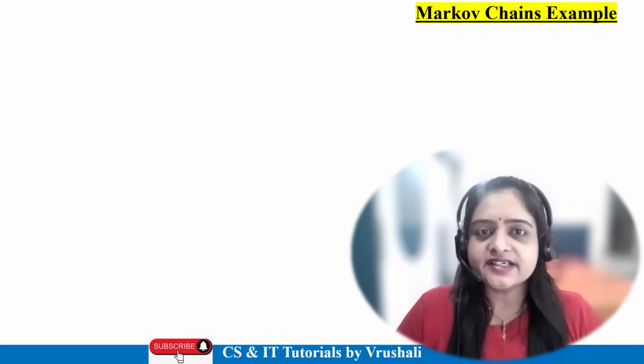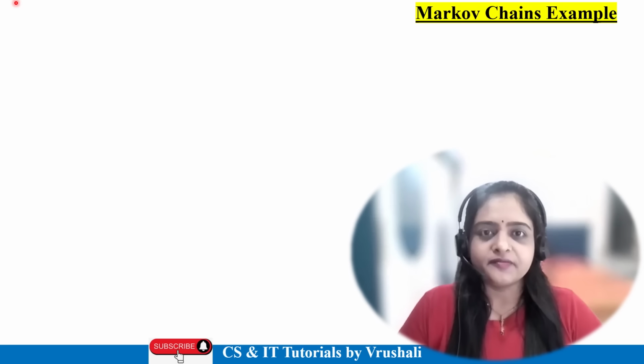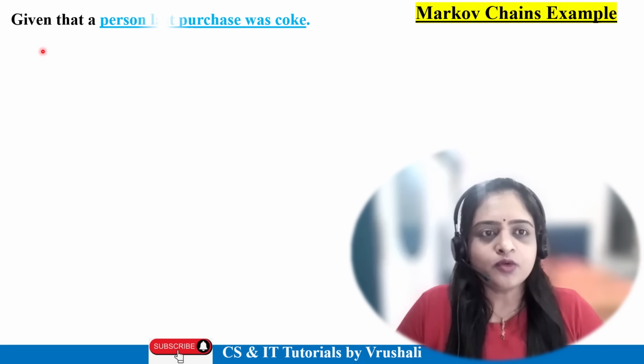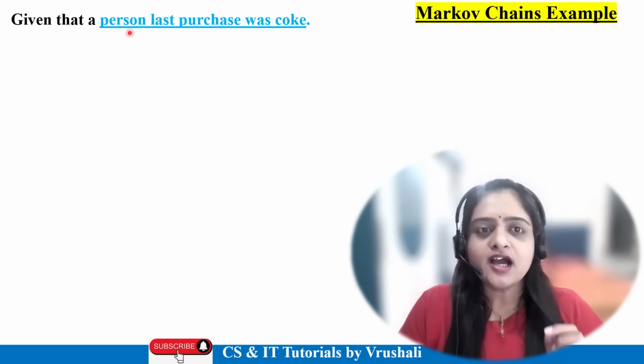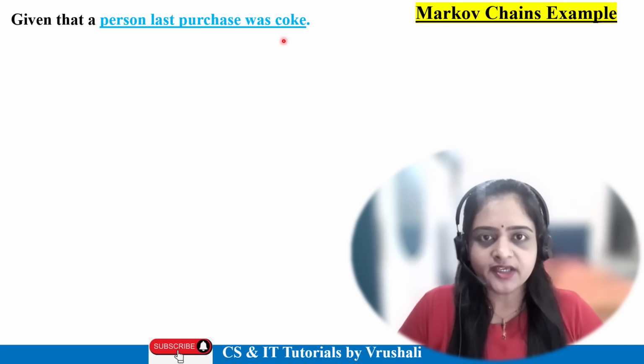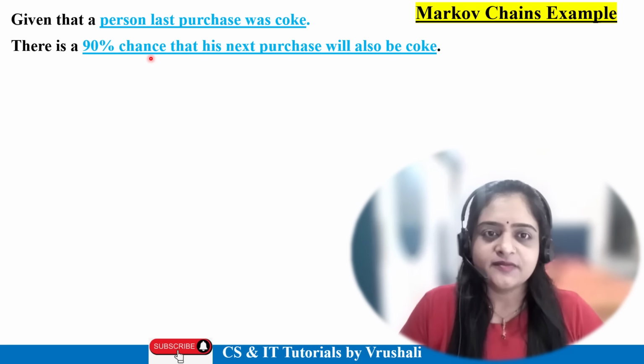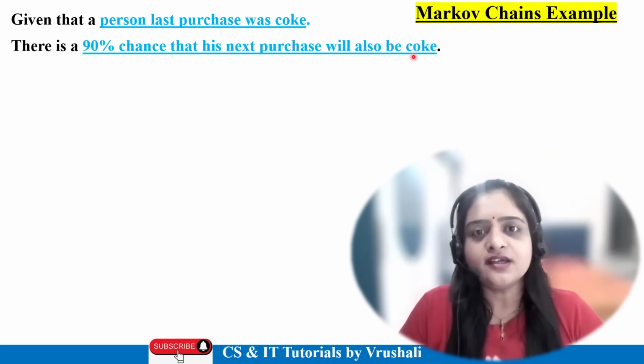Now, let's understand a solved example of the Markov chain algorithm. This example was asked in a previous year question paper. See here. Suppose the given data is that a particular person's last purchase was Coke. After that, there is a 90% chance his next purchase will be Coke.